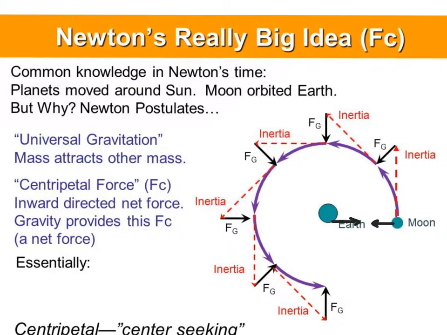Essentially, this force of gravity, unbalanced, is moving the moon in a circle, so we can say gravity is providing the centripetal force. Isaac Newton named this centripetal, literally center walking or center seeking force, because it always pulls inward, as we saw from our bowling ball challenge. The one thing to think about, some of the other words: pedestrian is the same root word as the center seeking or walking. So again, we see some of these words around us.